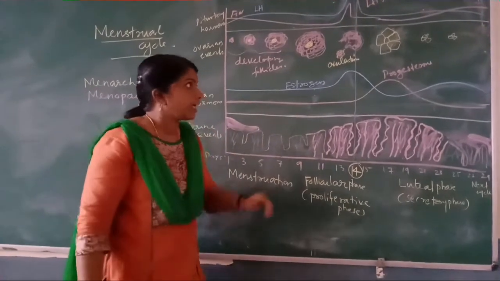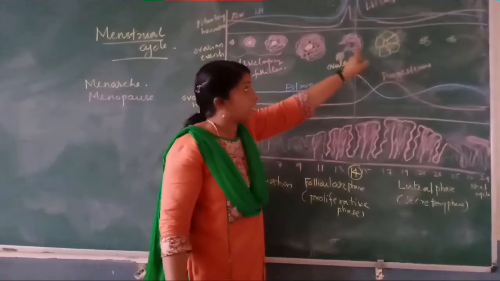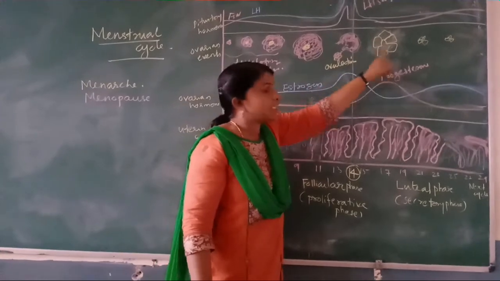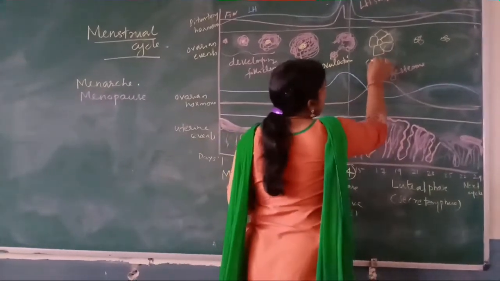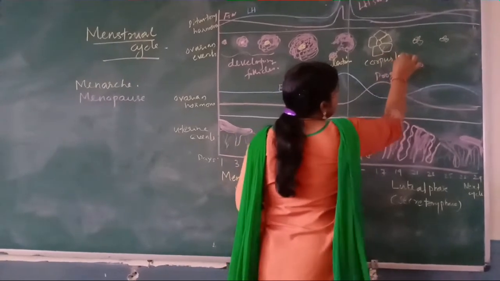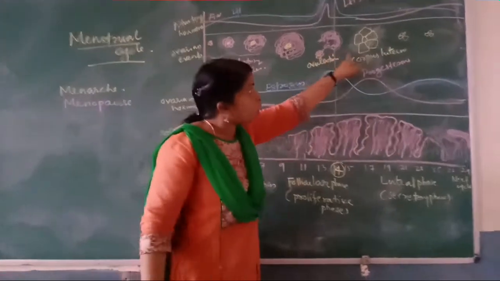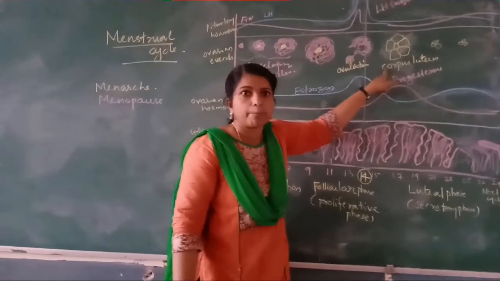If it is not, now look here, this ruptured Graafian follicle now changes to another structure. That also I told you. This is the corpus luteum. It becomes a yellow colored structure that is known as the corpus luteum.